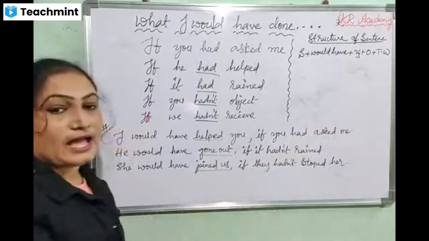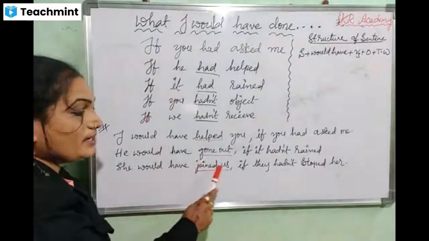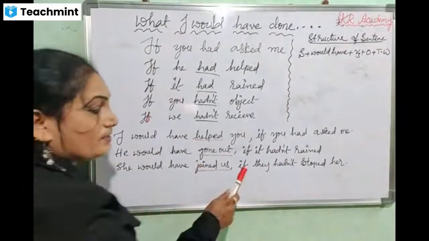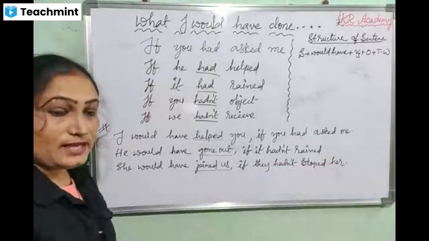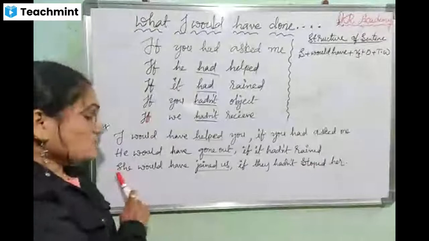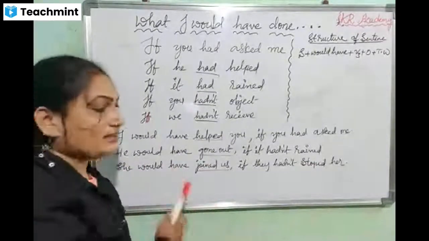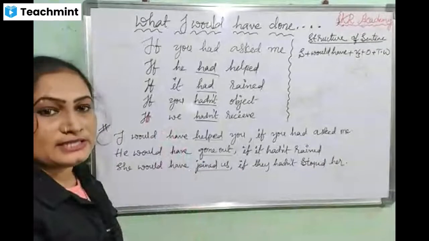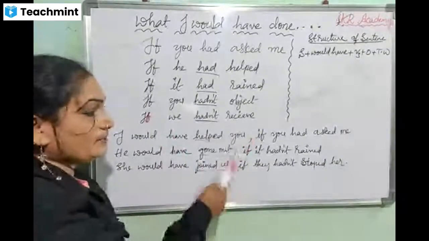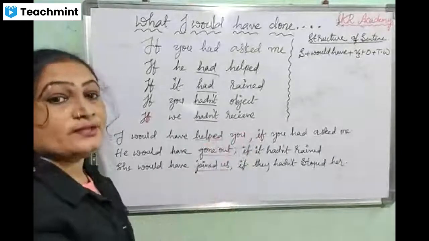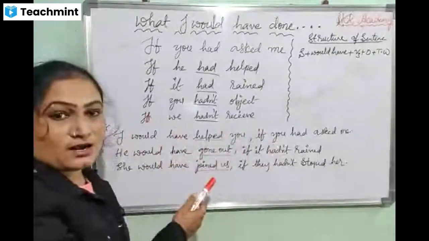Hadn't rained. Next, she would have joined us if they hadn't stopped her. If they hadn't stopped her, she would have joined us. Like that, arrange your own sentences. Commas appear between the two sentences. That's the meaning. You can use either sentence at first or last.